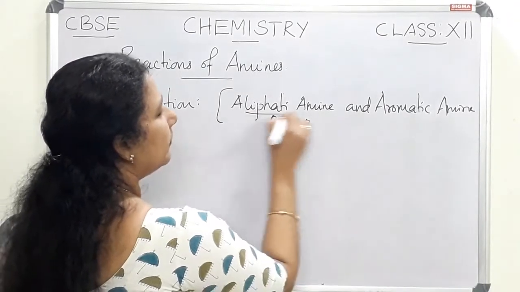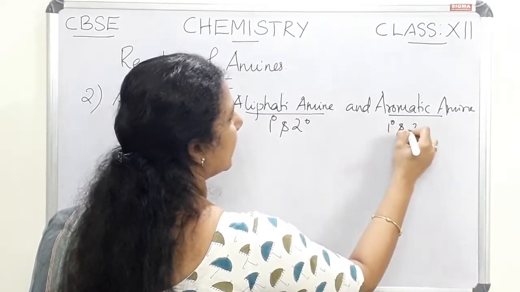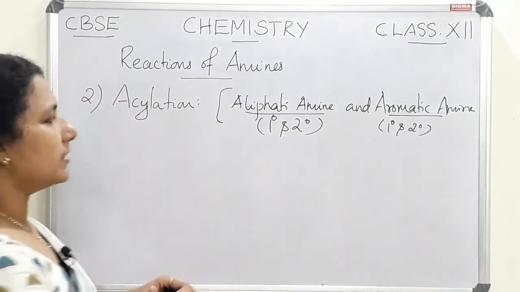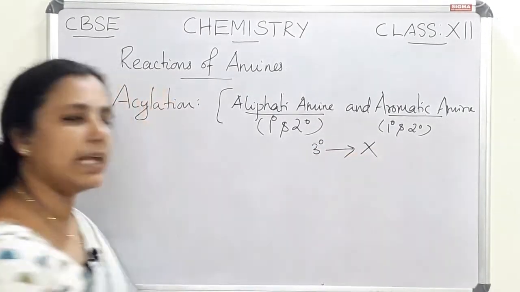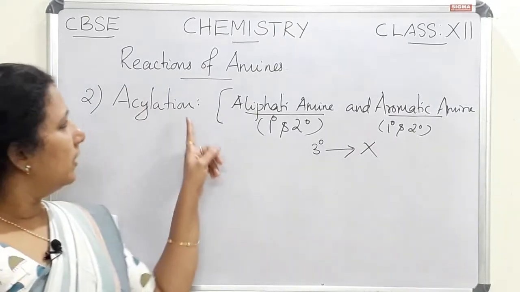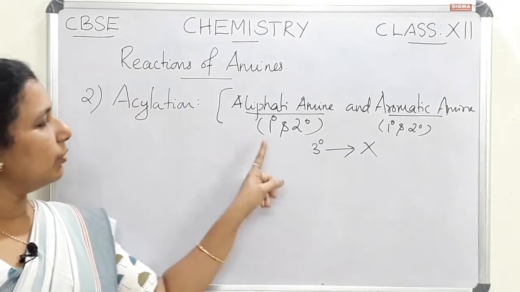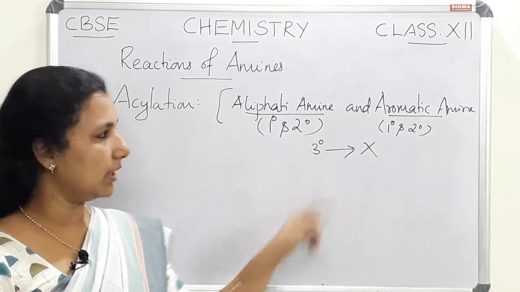In the case of aliphatic or aromatic amines, primary and secondary amines will react, and tertiary amines will not react in this case. So the acylation reaction takes place only for primary and secondary amines, not for tertiary amines.